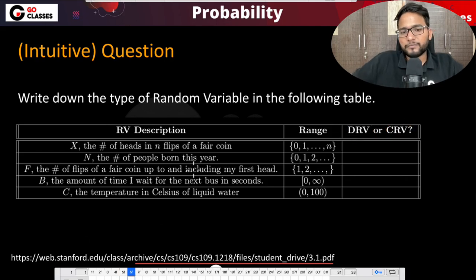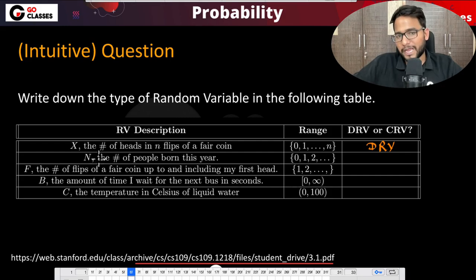See, what they are saying is that x is a random variable which is the number of heads in n flips of a fair coin. So it can take the value of number of heads in the n flips, maybe 0 heads, maybe 1 head, maybe n heads. So these are finite values it is taking, right? That is why I will say this is a discrete random variable.